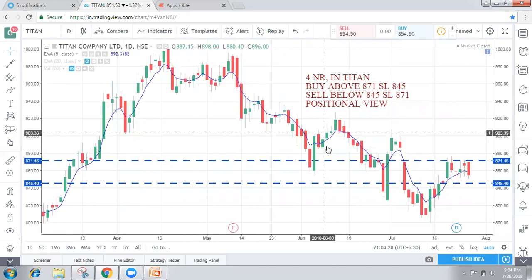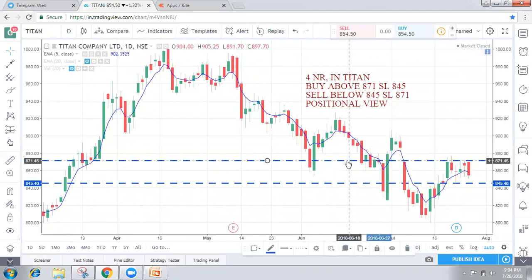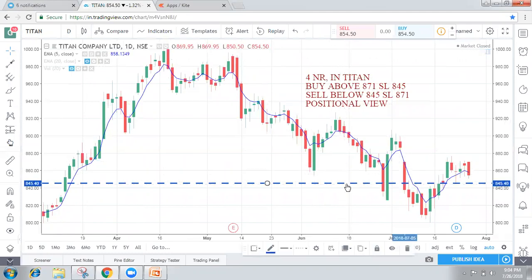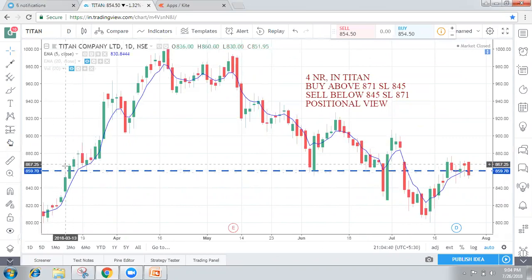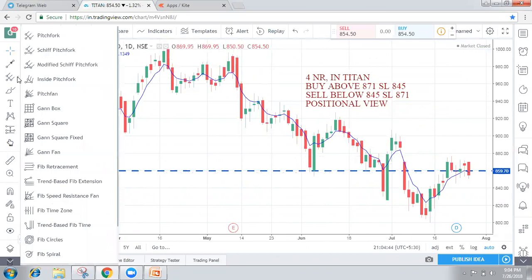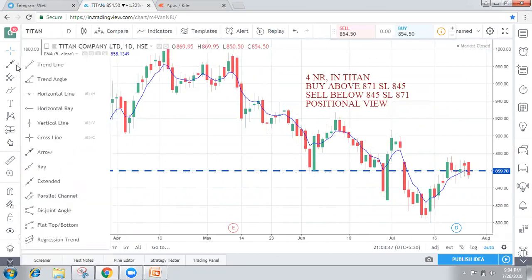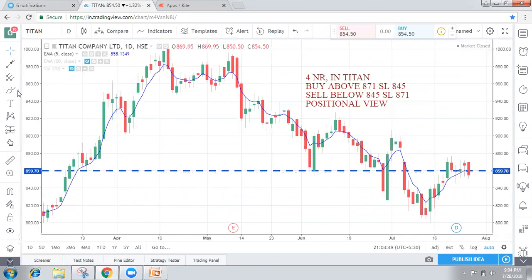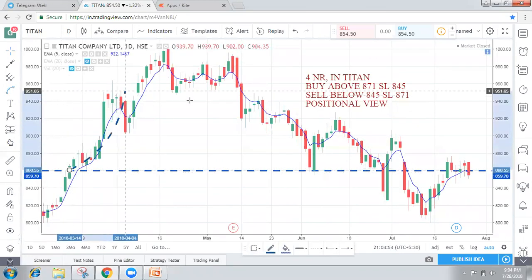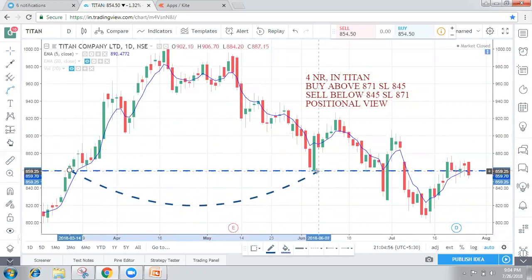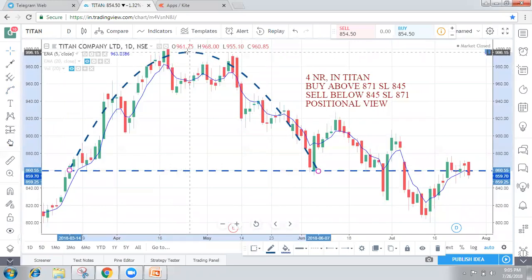Okay, now yes, it's forming an inverse cup and handle. From here to here.